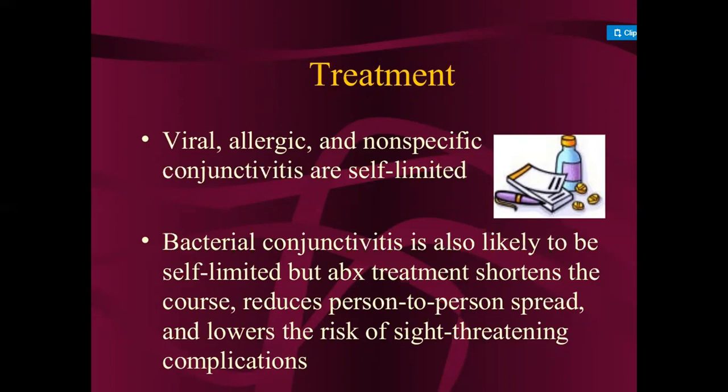It is a limited course of disease, which is called self-limited, and the prognosis is good. Antibiotics shorten the course, reduce person-to-person spread, and lower the risk of sight-threatening complications.